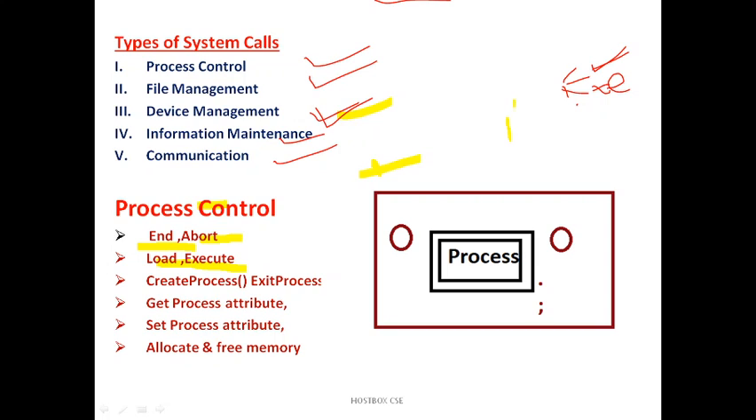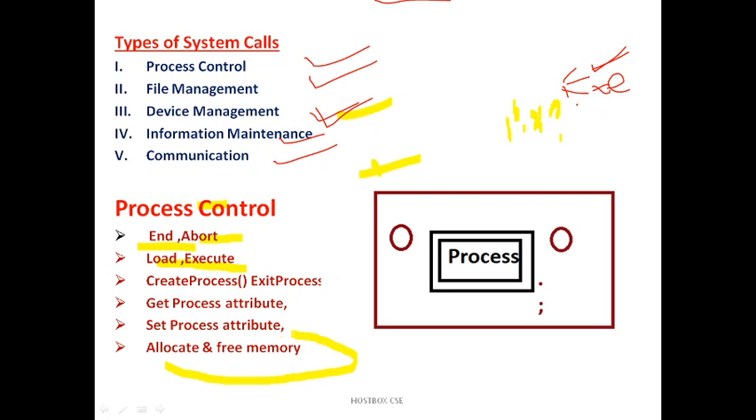So what is the printf statement? The use of the printf statement in a C program is to print the output on the monitor screen. That means writing the information. So for example, I am typing hi, it should be shown on the monitor. Then create process. Anytime you can create a process and exit the process. Then get process attribute, set process attribute, and allocate and free memory.